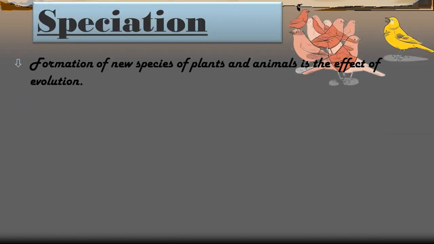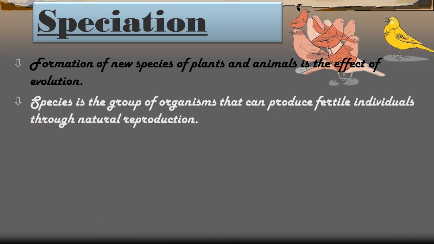Alright, students, the formation of a new species of plants and animals is the effect of evolution. That means when new species of plants and animals form from the older species, they develop some new characteristics, and this is the evolution or modification from older to new ones. So this results in evolution. That means new characteristics will develop. And a species is a group of organisms that can produce fertile individuals through natural reproduction.